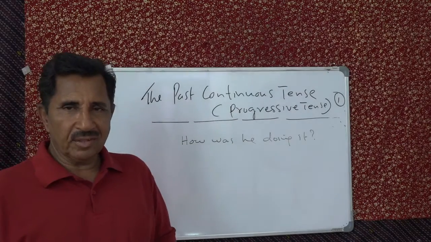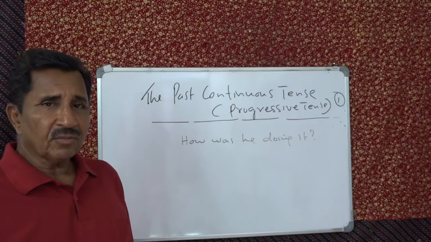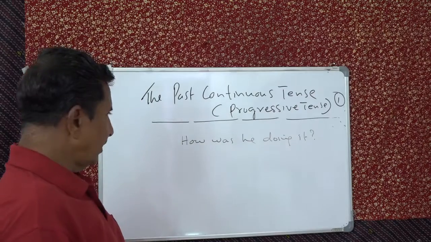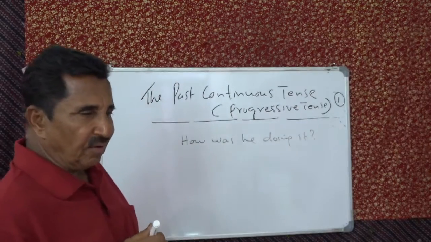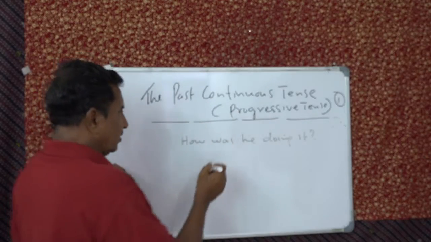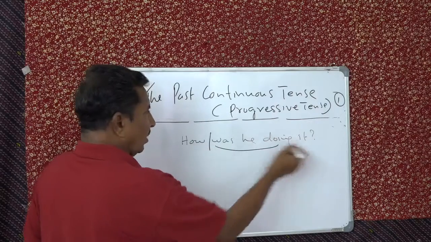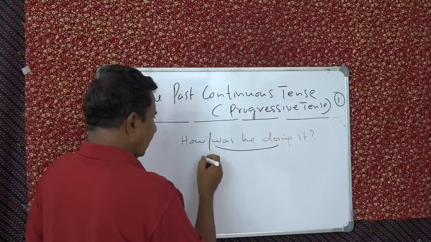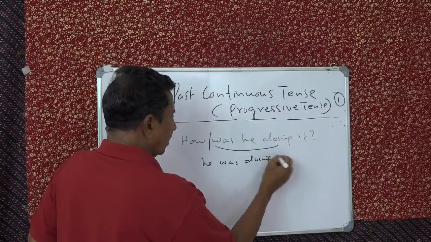So what will be the statement form? First, what will you do? You will change it to a yes or no question. That is for the time being, and when you advance, there is no problem. So the yes or no question will be: was he doing it? Then change that into a statement, then it will be: he was doing it.